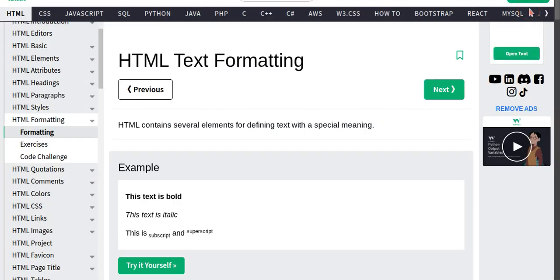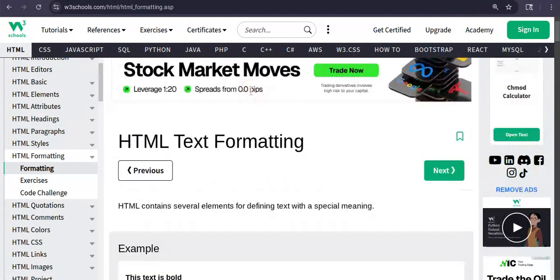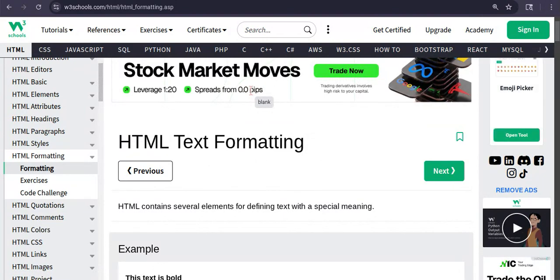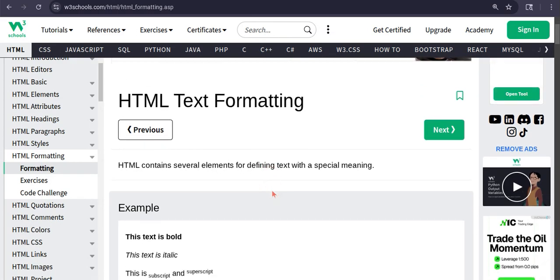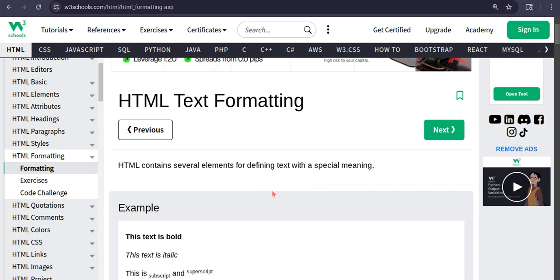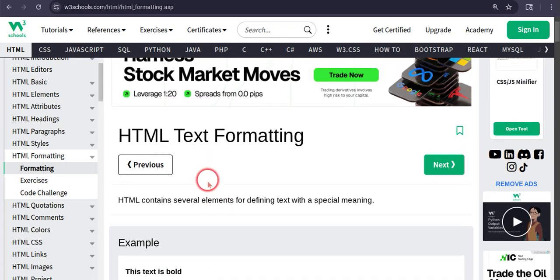Yes. So today we are going to be learning HTML again. HTML text formatting. Text formatting means writing text in italic, bold, thin, and like top right, or bottom right. This is all an example of HTML text formatting.